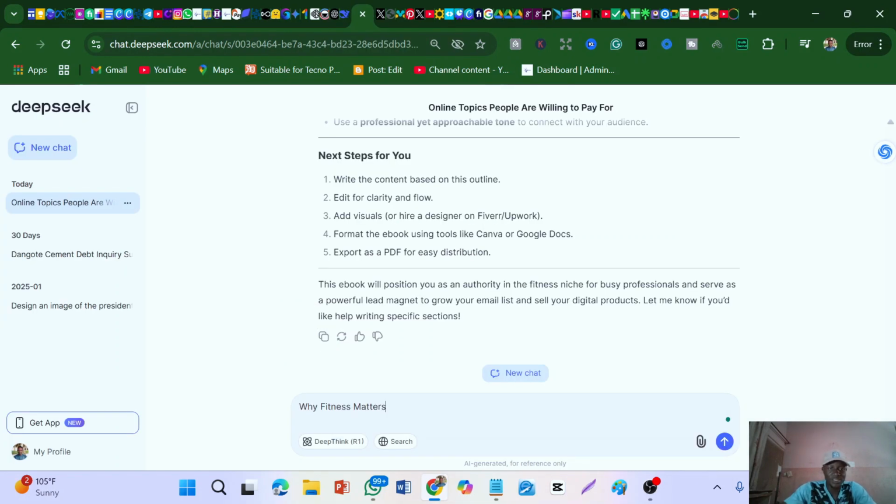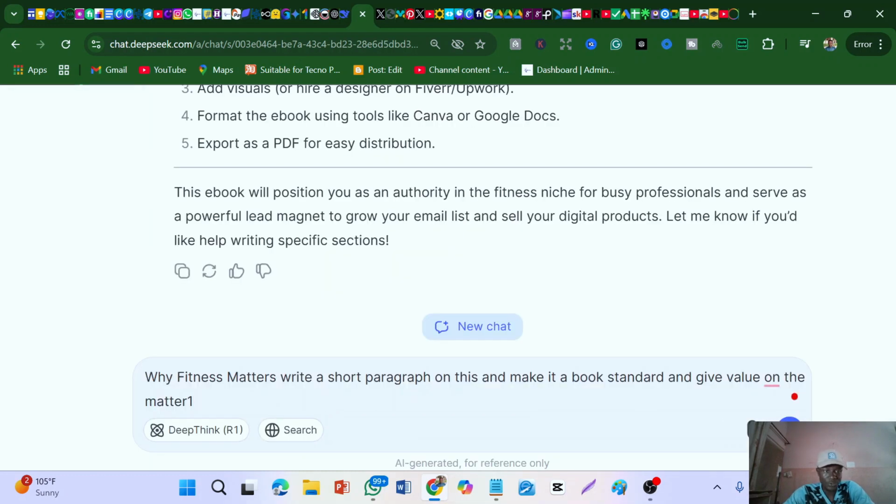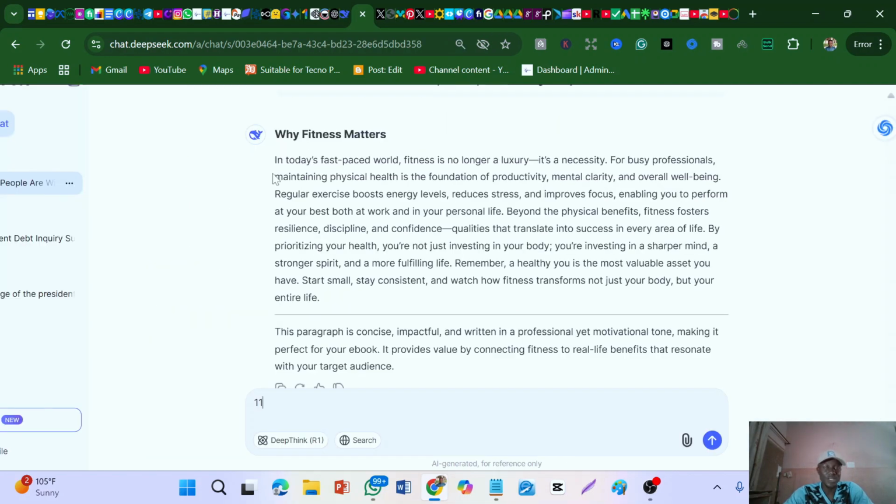here and paste it and just say write a short. So you can just come here, see what I did. You paste that particular chapter, you understand. That is the one, chapter 1, that particular topic on that chapter 1, right? So why fitness matters, right? So write a short paragraph on this and make it a book standard and give value on the matter, right? Let me just cancel this one, and then let's see what it gives us. So you can see what it has given us.